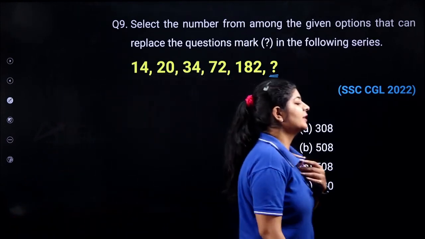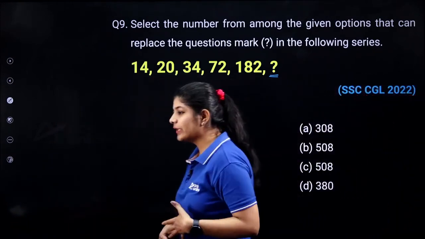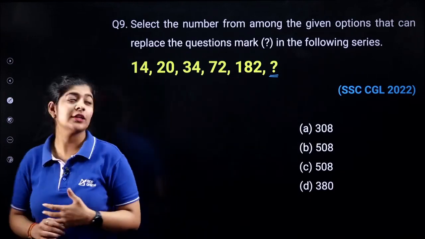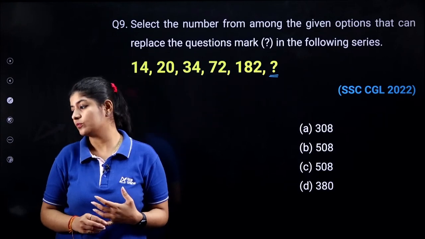Just focus on the numbers. How can I convert 14 to 20, then 20 to 34, 34 to 72, 72 to 182? How?